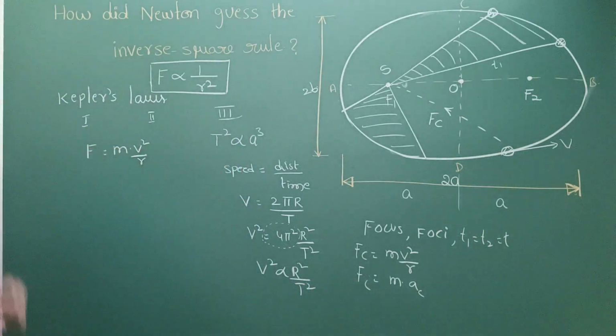Here we have v square, right? Instead of v square, what can you write? We have to check it.